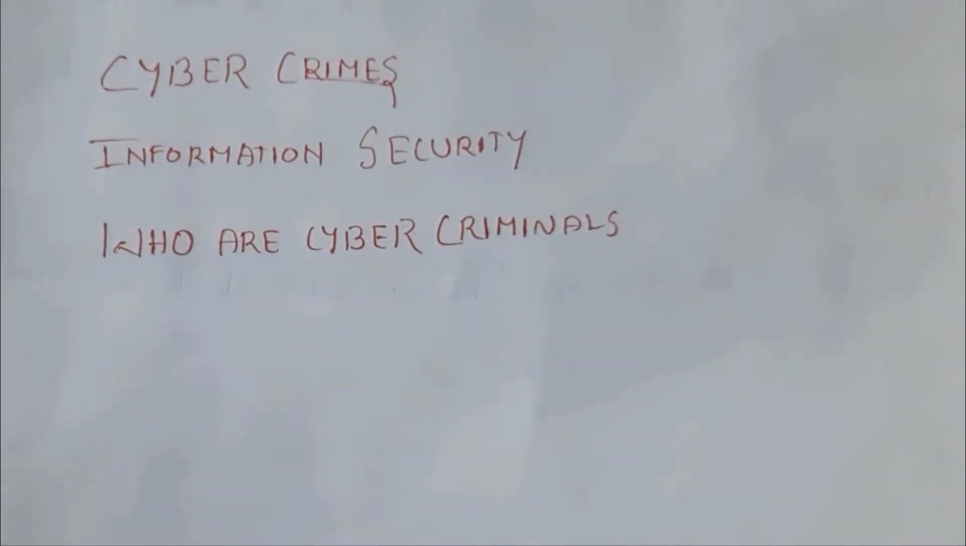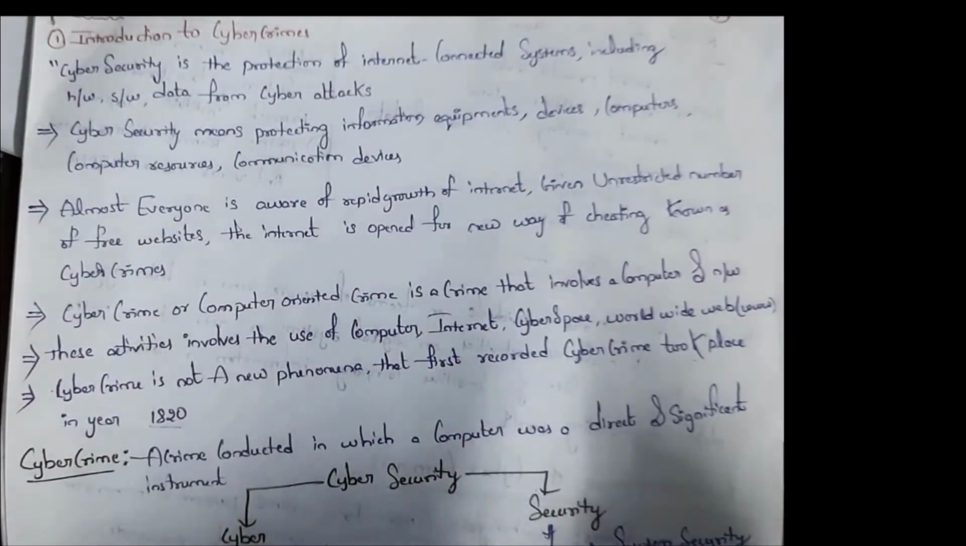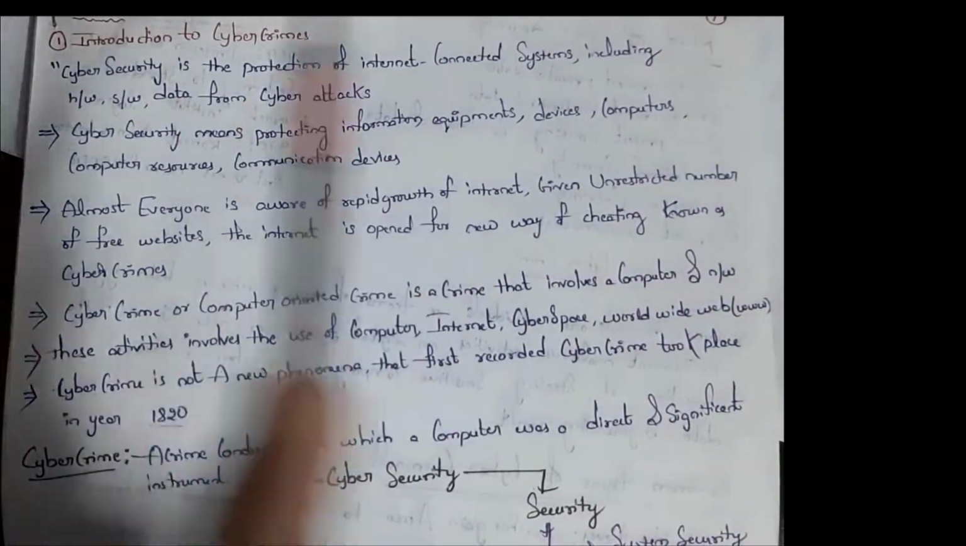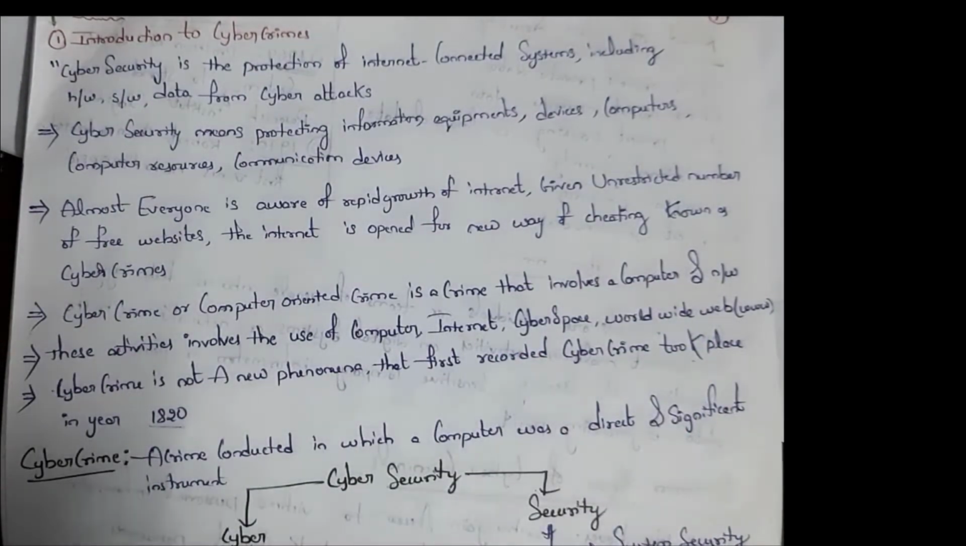Next one is, what is the meaning of information security? Information security is also known as cyber security. It is nothing but protecting our device or computer from cyber criminals. Protecting interconnected systems such as hardware, software, data, etc. from cyber attacks is known as cyber security.